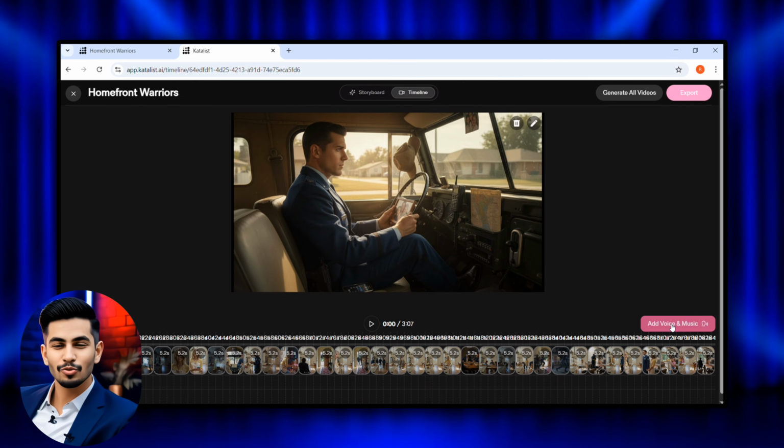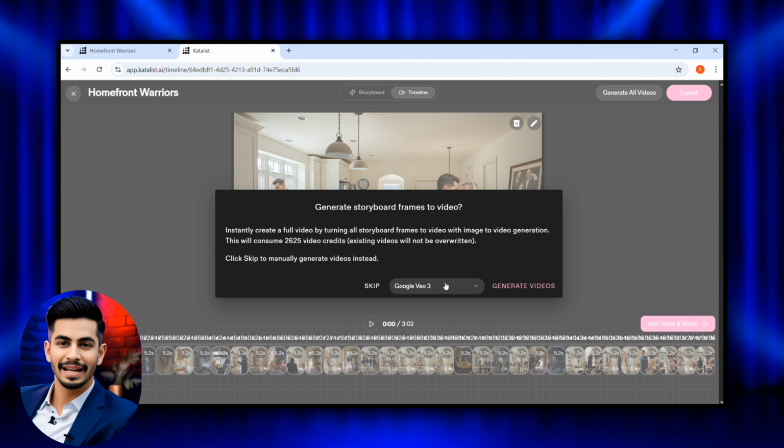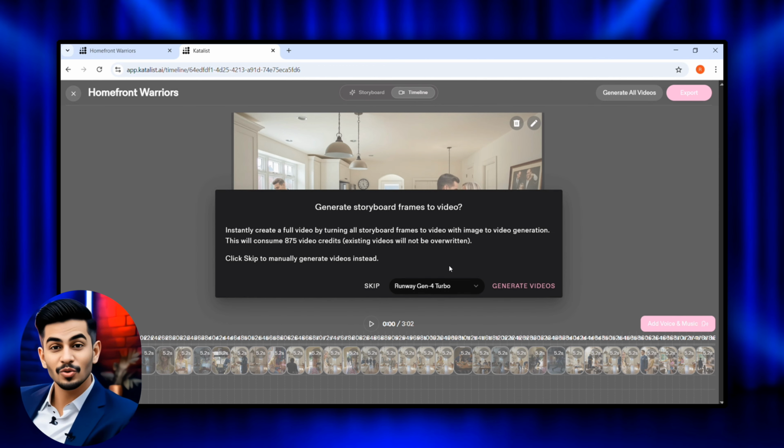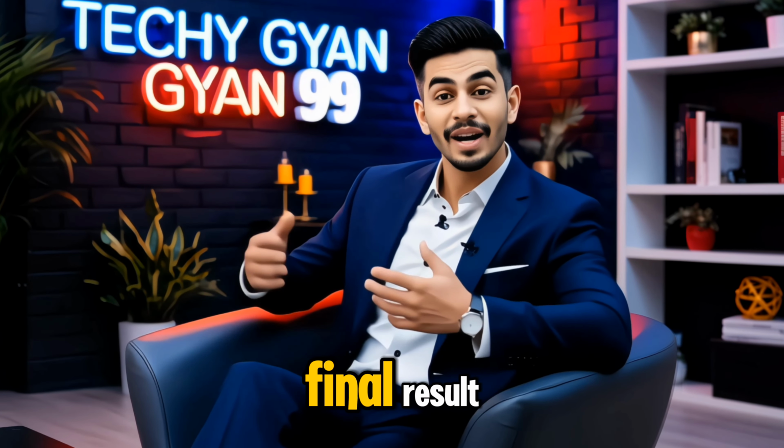Once that's done, just click on Generate All Video and then choose any model or style you like to create a high-quality animated video. Now, within a few moments, this tool will convert all your images into a beautiful animated video automatically. And when the process is complete, simply click on Export to save your final video. So now, without any delay, let me show you the final result.